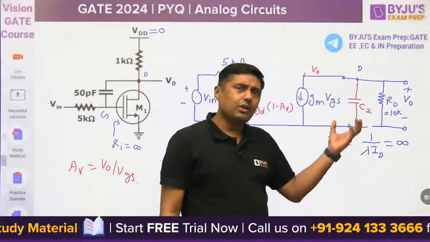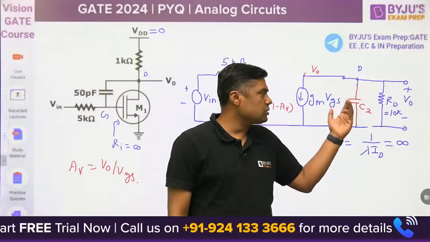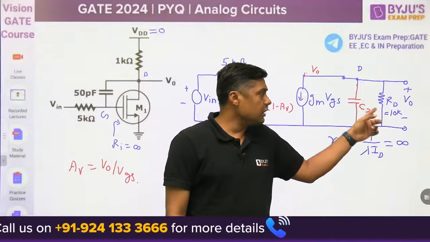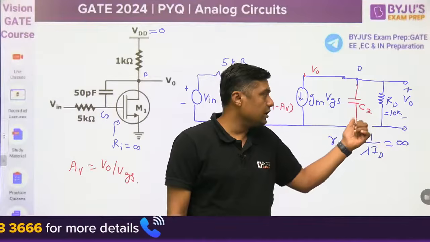Remember, the value of this capacitor is very, very high, so it will almost act as a 10 kilo ohm resistor. When it is a 10 kilo ohm resistor, it is very high, so you can ignore it, right?